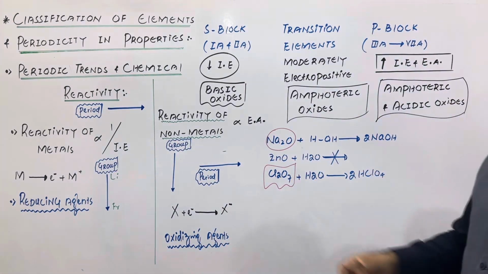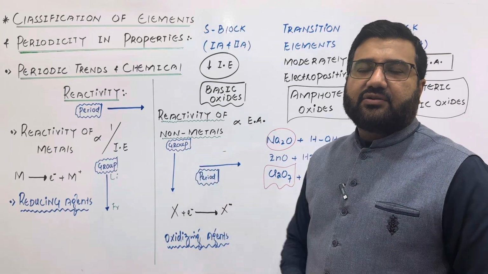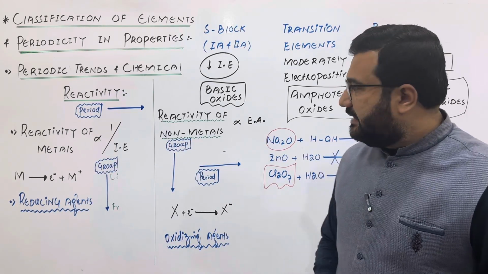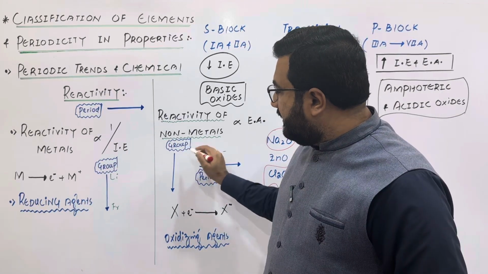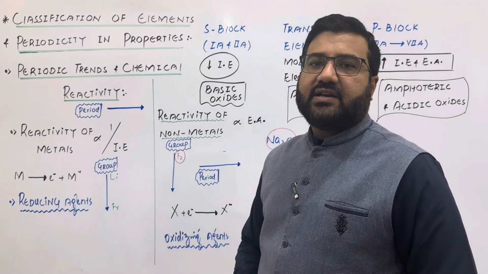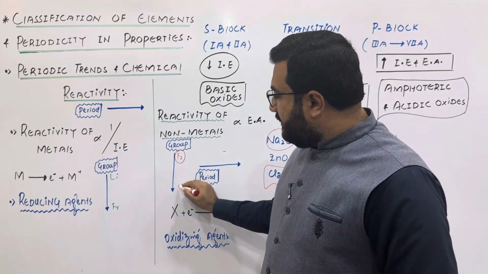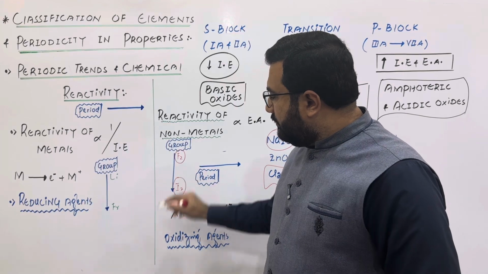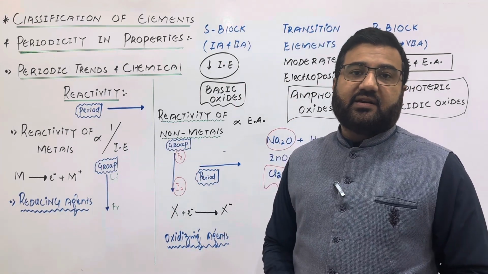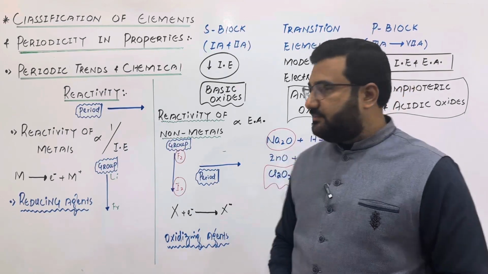Similarly, in the case of non-metals, when you move down the group, obviously the electron affinity decreases. The general trend is that electron affinity decreases and the reactivity of the non-metal also decreases. So fluorine is among the strongest and most reactive non-metals with maximum oxidizing power, while iodine, which is at the bottom of the halogen group, has the least non-metallic character, the least reactivity among the halogens, and the weakest oxidizing power.